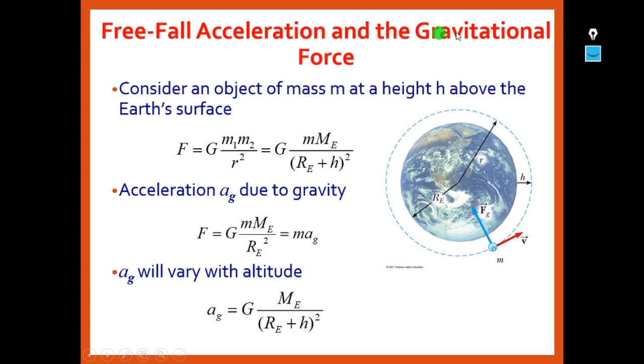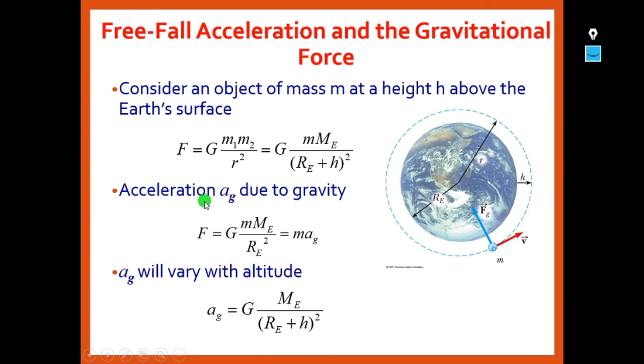So, free fall acceleration and the gravitational force. Again, consider an object of mass m at a height h above the Earth's surface. In the previous case, we have taken it on the surface. Now, in this case, we are taking it at a distance of h above the surface of the Earth. That means F is equal to G M1 M2 by R square. Now the distance will be RE from the center of the Earth to the surface of the Earth, and again it is placed at a height h from the surface, so the distance will be RE plus h.